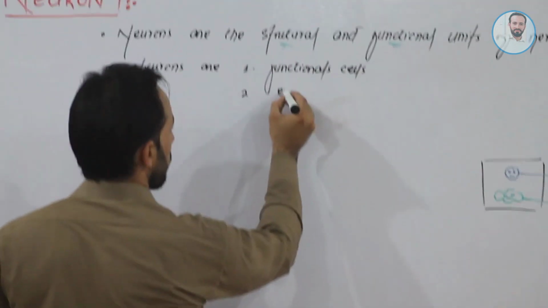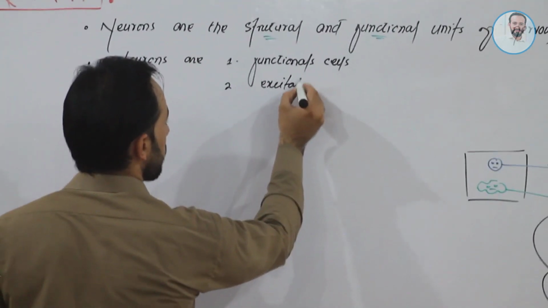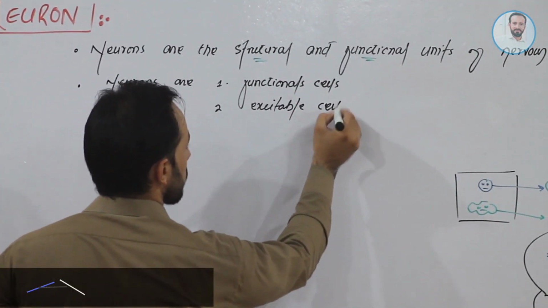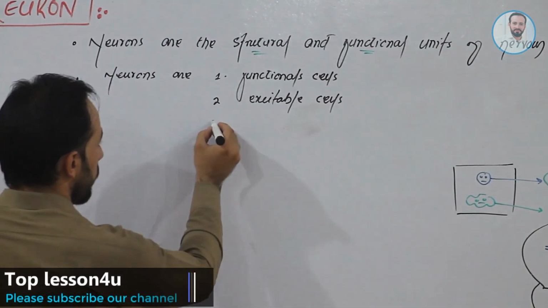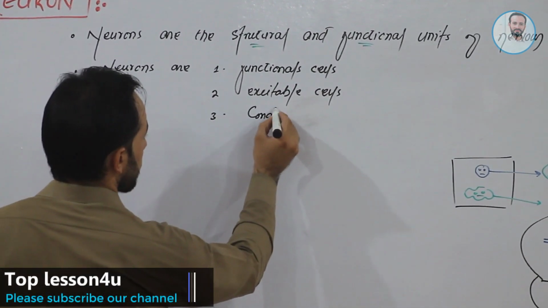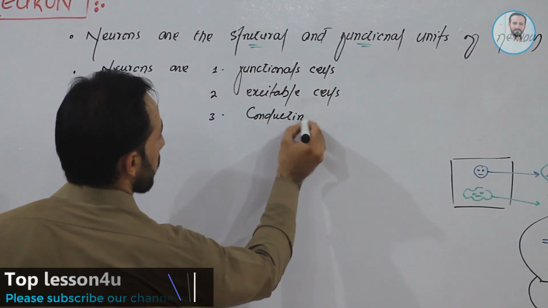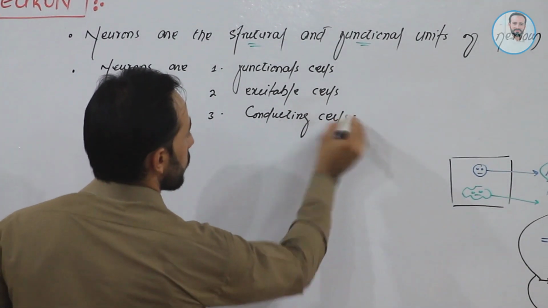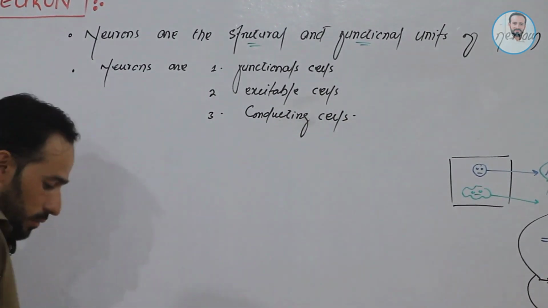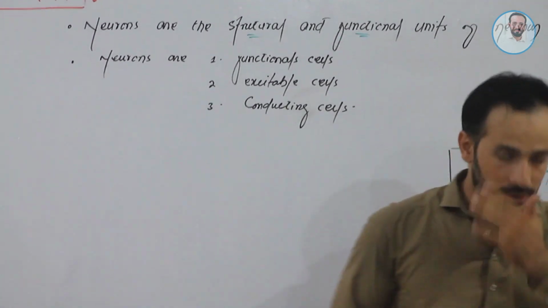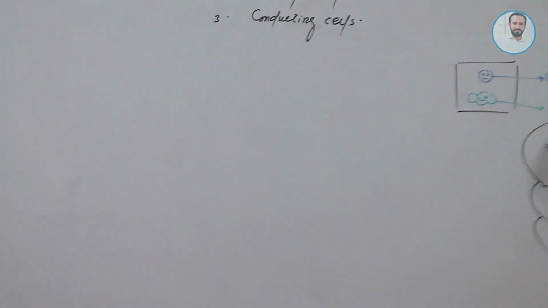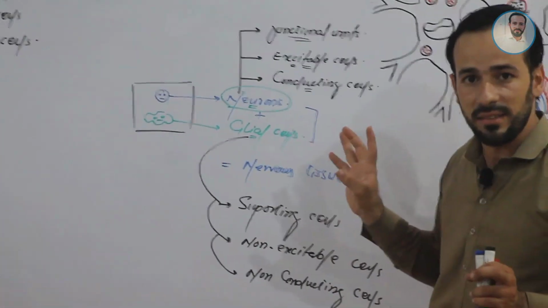Neurons are the excitable cells, right? And neurons are the conducting cells of the nervous tissue. Clear, friends? Okay. Now let's make a difference between neurons and the glial cells.